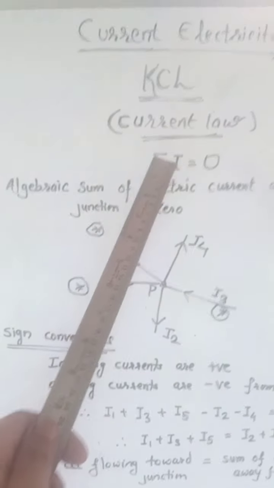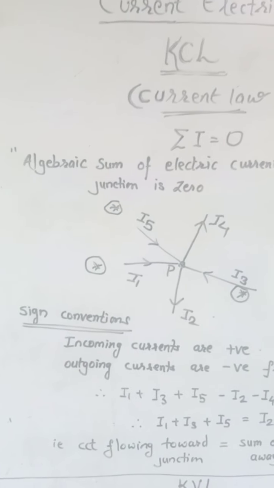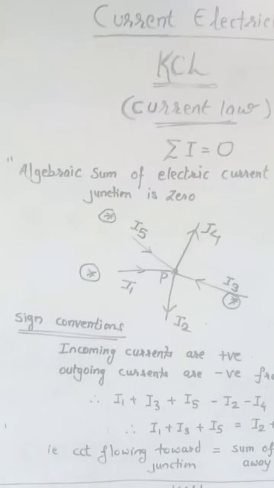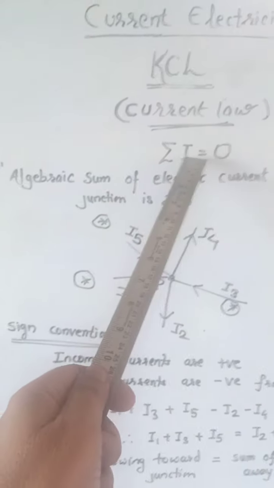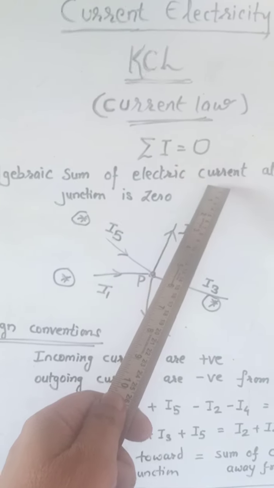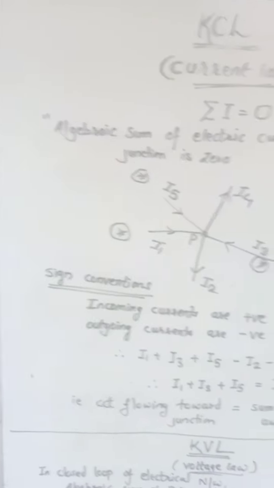So it is nothing but summation of I is equal to 0. What is the meaning of this? Summation means algebraic sum. I stands for electric current, and at any junction it is 0.